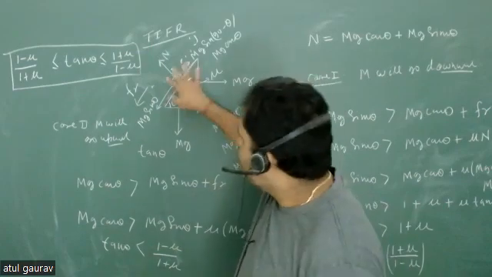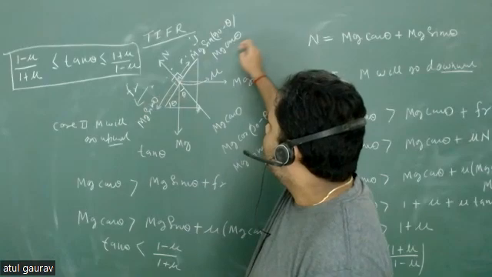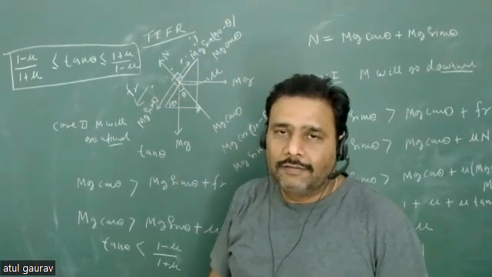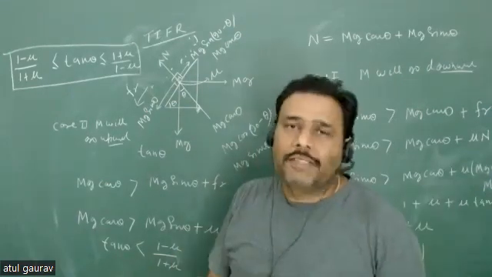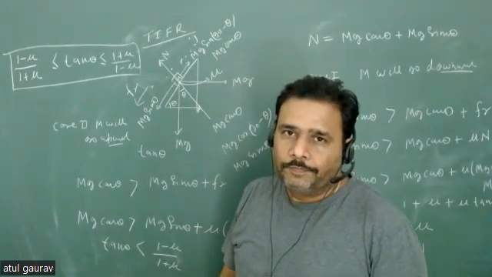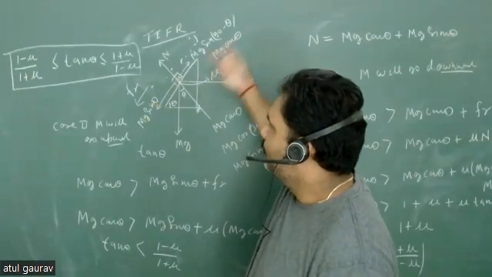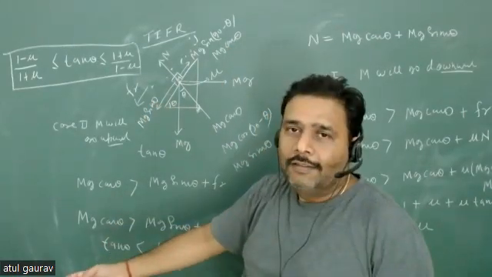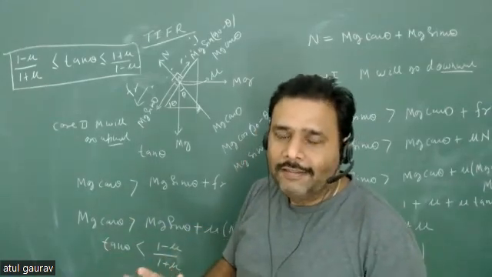Even if friction is not there, there is always competition between sin theta and cos theta, isn't it? Suppose friction is not there, then also there is competition. If sin theta is greater than cos theta, then the particle will go downward. So you have to see the range. This question is also very beautiful, isn't it?